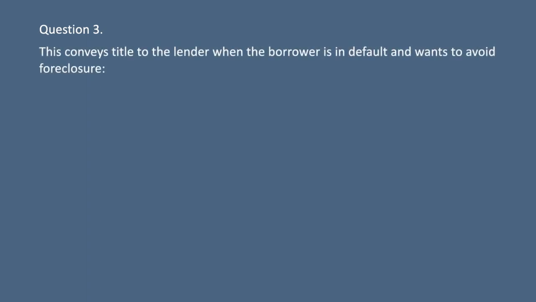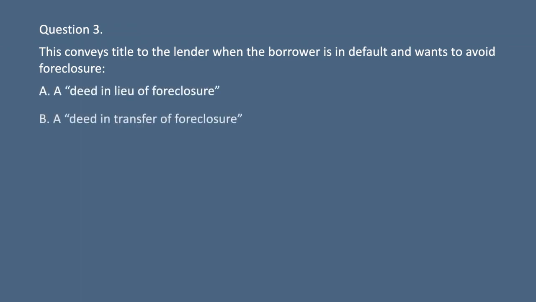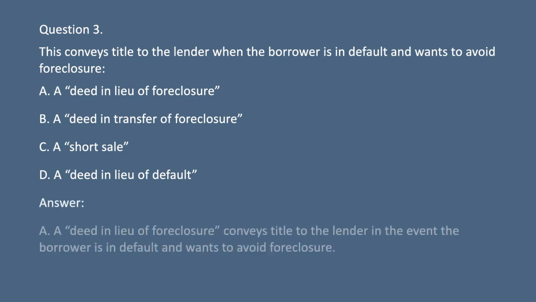Question 3. This conveys title to the lender when the borrower is in default and wants to avoid foreclosure. A. A deed in lieu of foreclosure. B. A deed in transfer of foreclosure. C. A short sale. D. A deed in lieu of default. Answer: A. A deed in lieu of foreclosure conveys title to the lender in the event the borrower is in default and wants to avoid foreclosure.